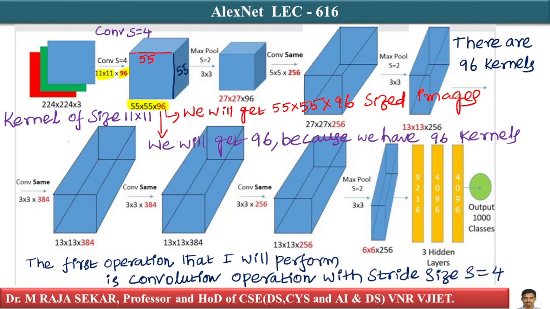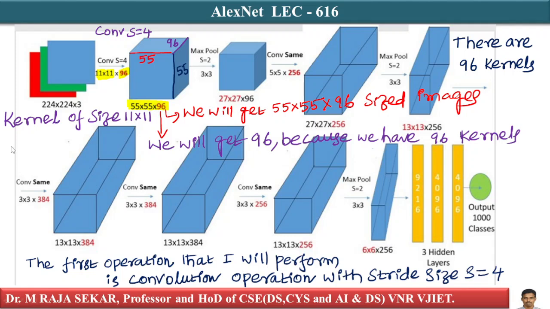Length 55, width 55, and depth 96. Or in other words, you can think of this as having 96 channels.